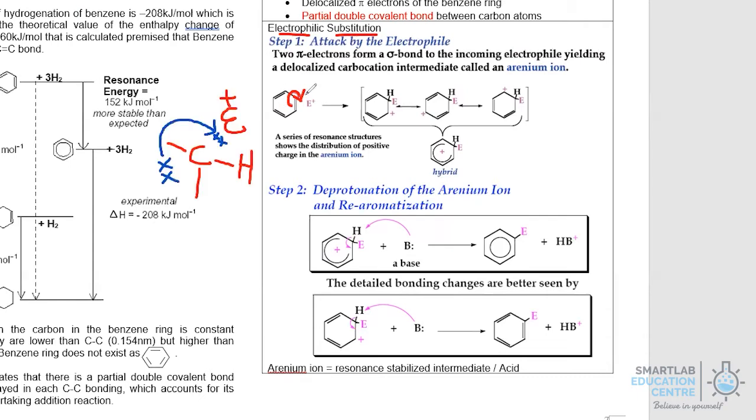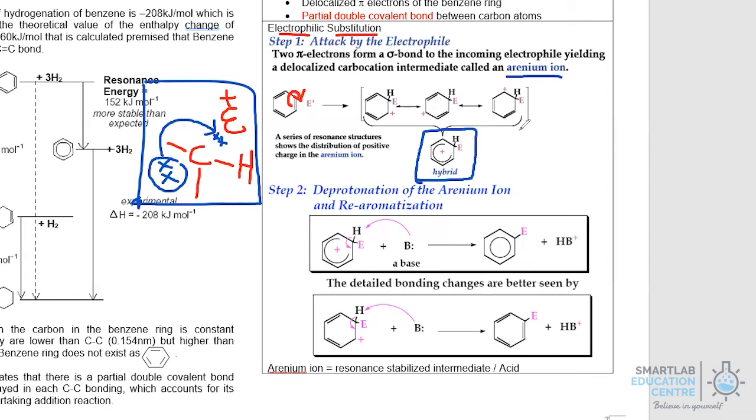Let's take a look at the movement of the electrons. If you look at this diagram, you can see that the 2 electrons down here move over so that a single bond can be formed between this C and the E+. That will allow us to create a carbocation, and this is called the arenium ion. So the arenium ion is a carbocation. It is also an intermediate, and quite clearly it's also resonance stabilized, as you can see that it has various resonance structures indicated down here. So the arenium ion is positively charged.